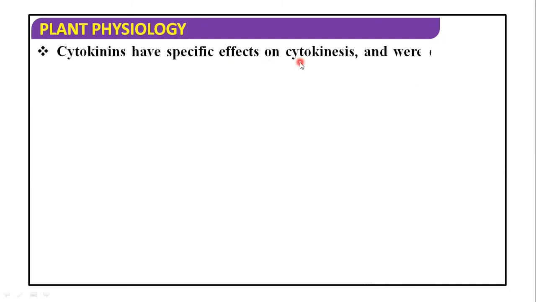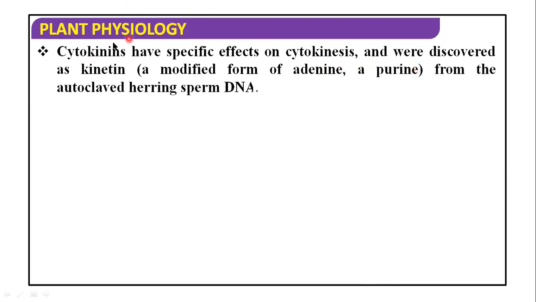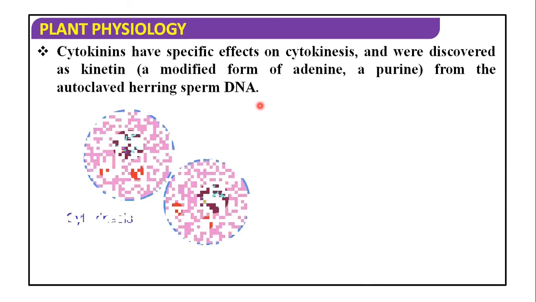Cytokinins have specific effects on cytokinesis and were discovered as kinetin. Now, what is this kinetin? A modified form of adenine, a purine, from autoclaved herring sperm DNA.